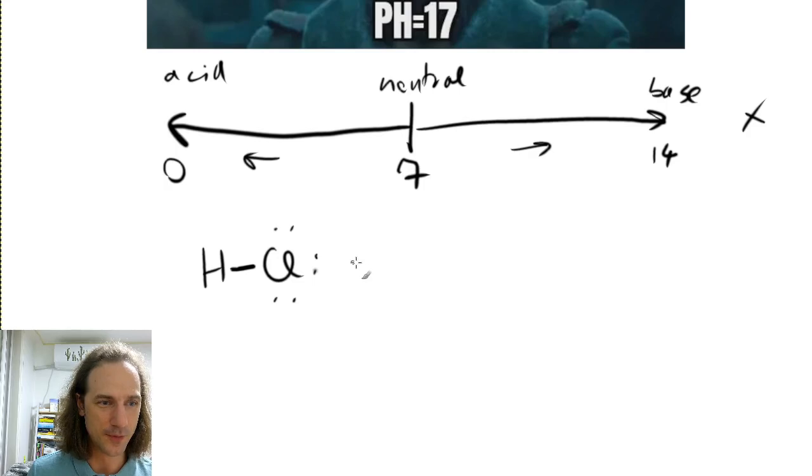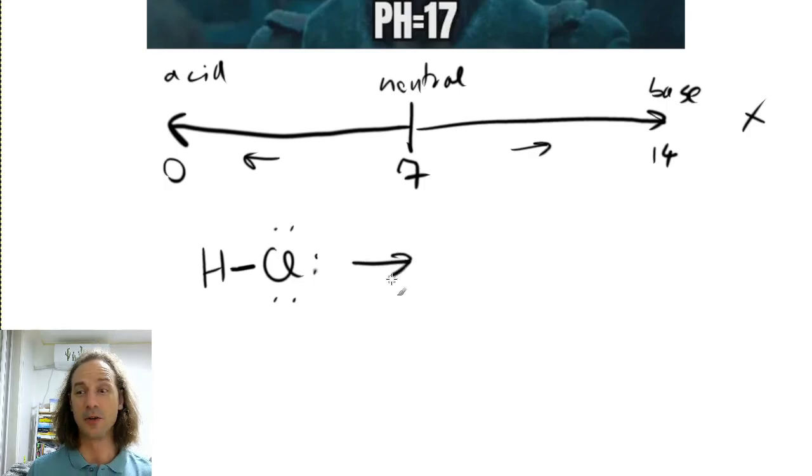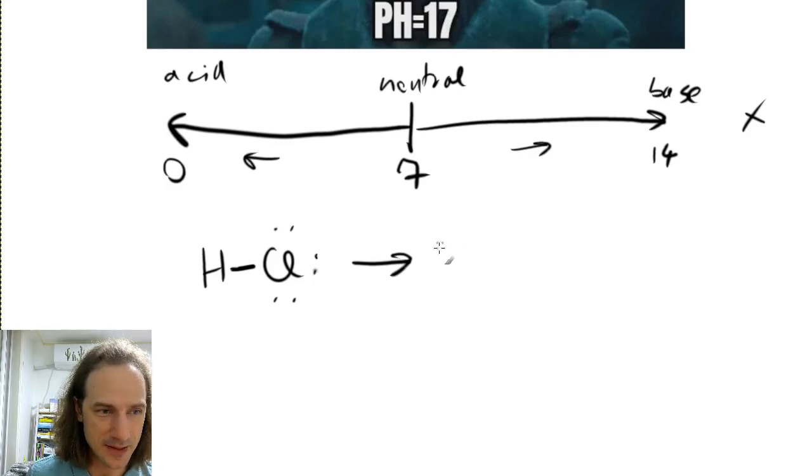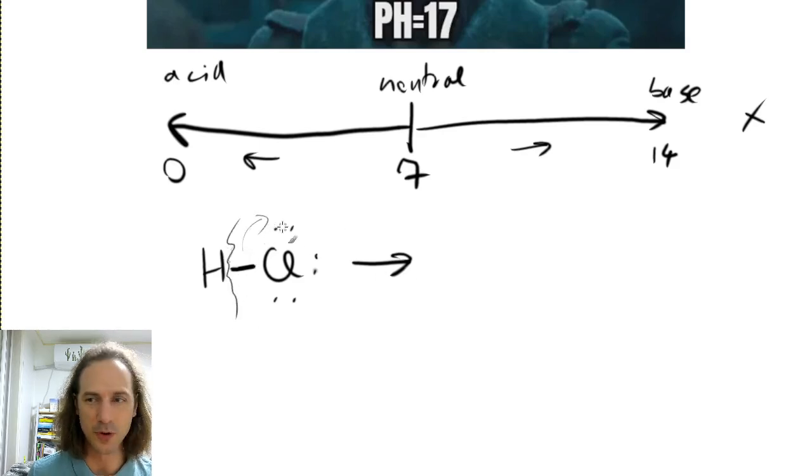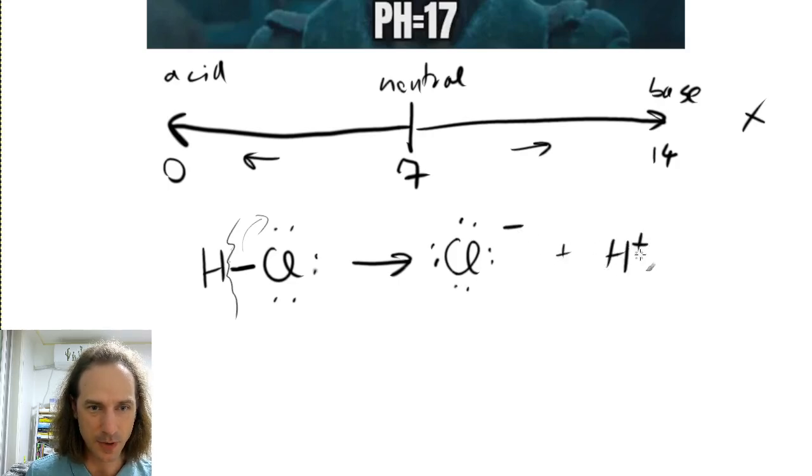But if you put this HCl molecule in water, the hydrogen chloride becomes hydrochloric acid, and this is an acid because basically the chlorine wants these electrons more than the hydrogen. So these 2 electrons that are in the bond will move to the chlorine, and we will have this Cl minus ion, and we will have the H plus ion.